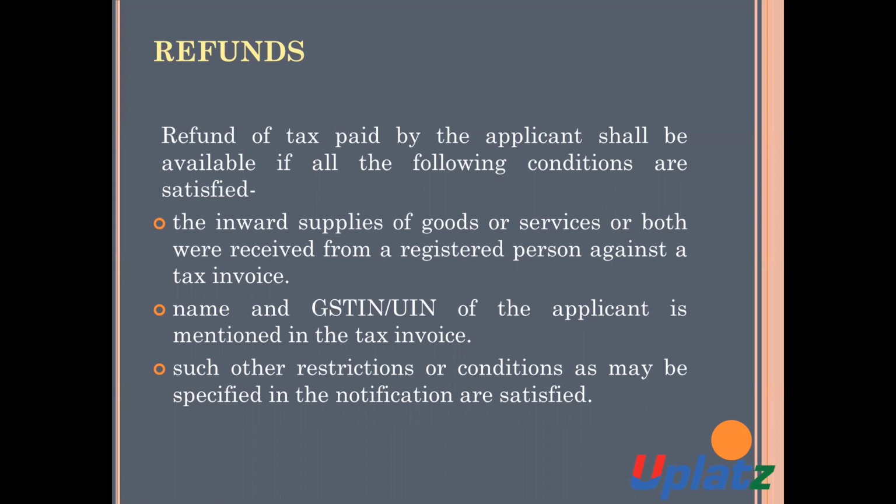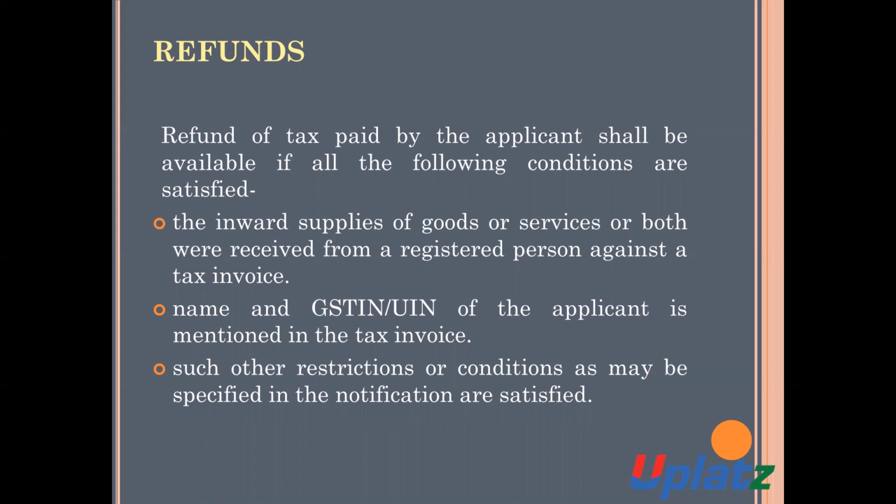Second condition, name and GST number. The name and GST identification number, or UIN, unique identification number, of the applicant is mentioned in the tax invoice.